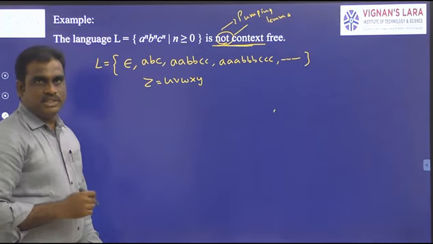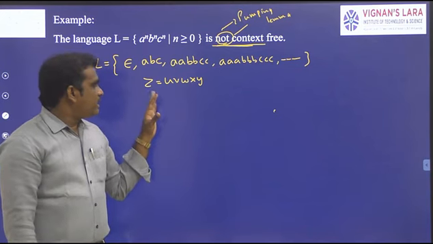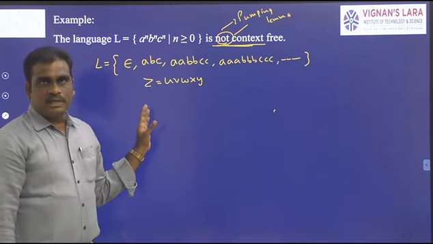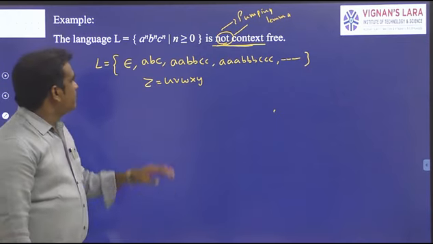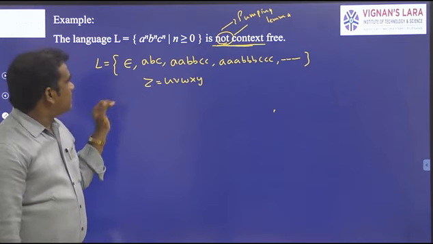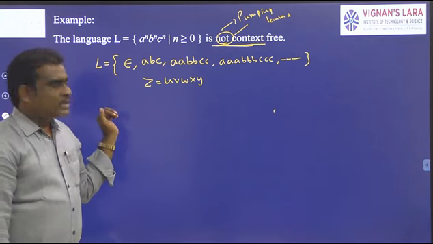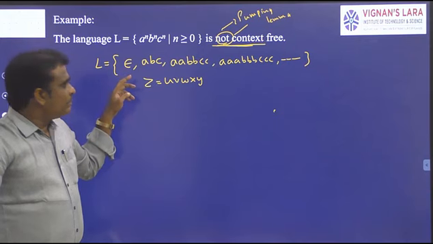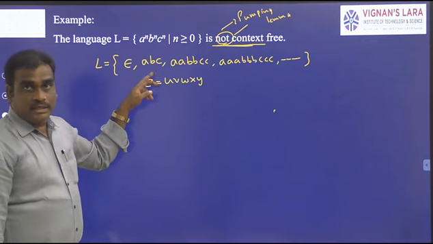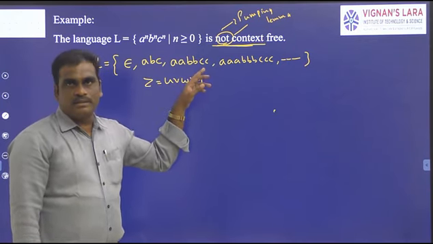This is the z string. The length of z is 5. In the given language, the minimum string is epsilon, that means the length is 0. The next one has length 3, and the next one has length 6.